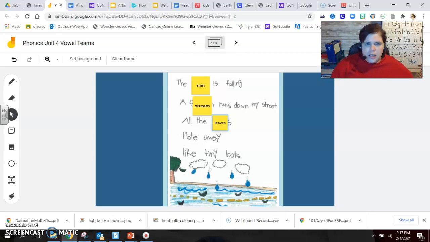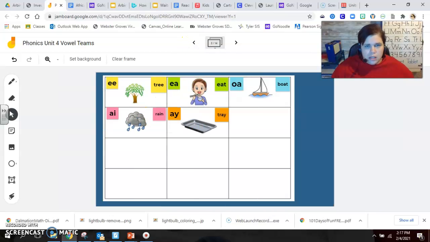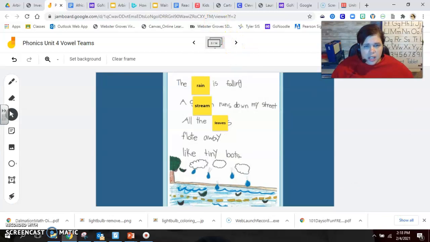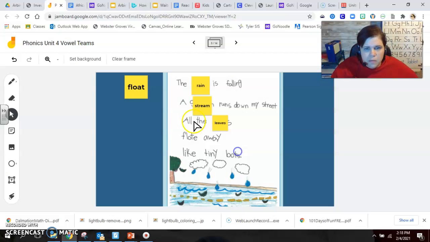Float? Let's take a look back at our linking chart. What do you notice? It's the OA vowel team, right? We're going to change float to have the OA vowel team in the middle. That looks right. That sounds right. All right, last line.